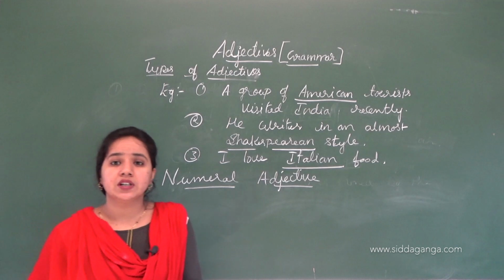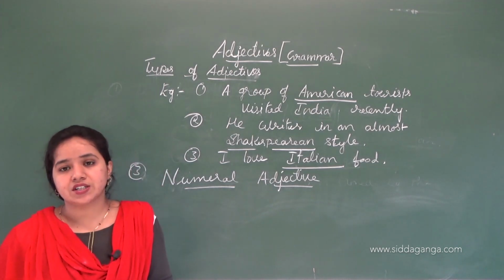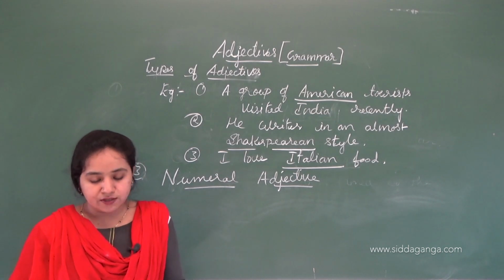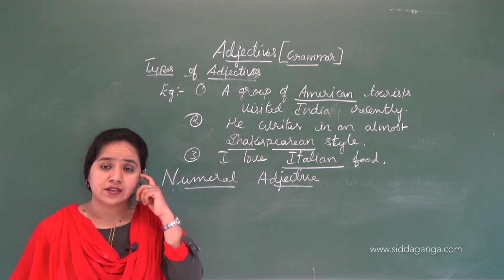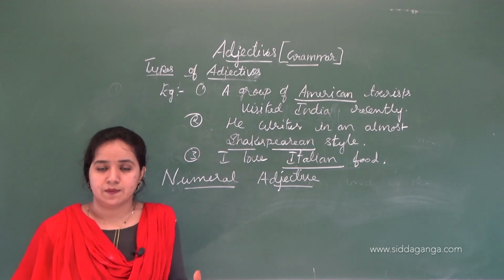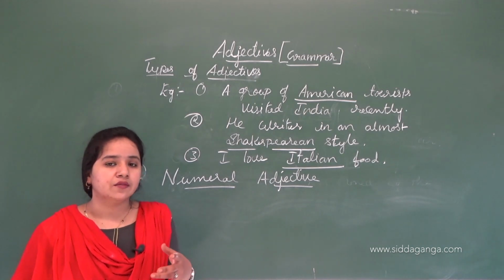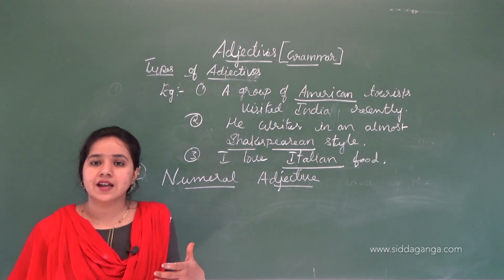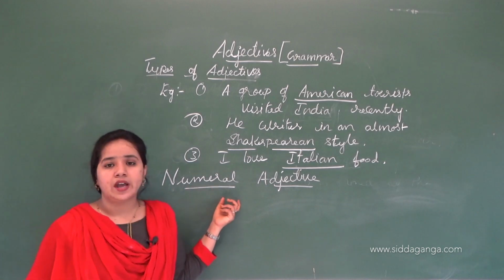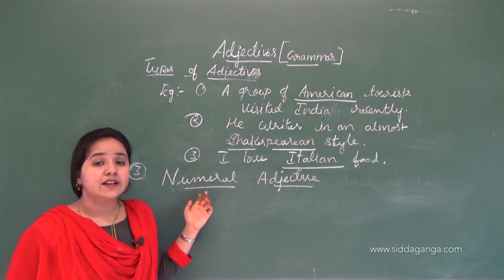So what is this numeral adjective? Those adjectives which are used to show the number of nouns are known as numeral adjectives. With the numbers we can understand about the nouns. That is called numeral. From the word you can guess that it is something said in numbers.